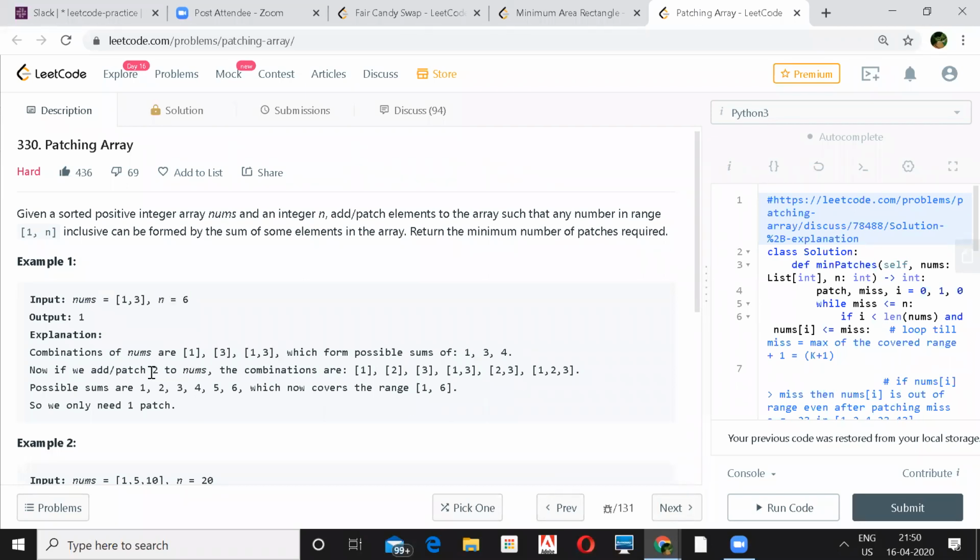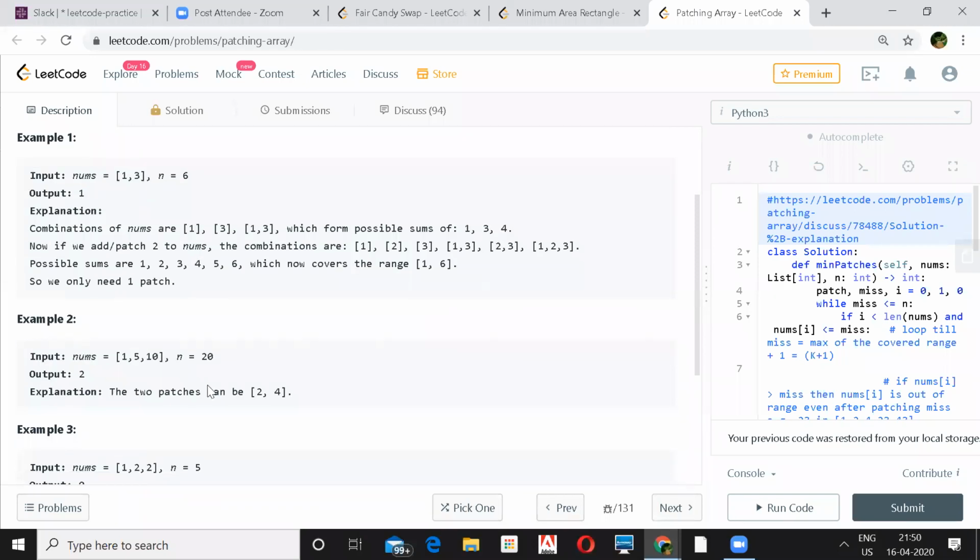So just by adding one number, these are the possible combinations they can have. 3 plus 2 plus 1 is 6. You can get a sum of 5. You can get a sum of 4, 3, 2, 1. So that's why your output is 1. One patch is enough.